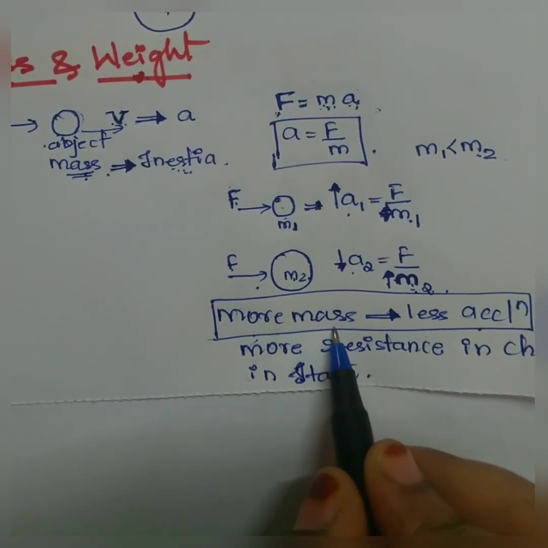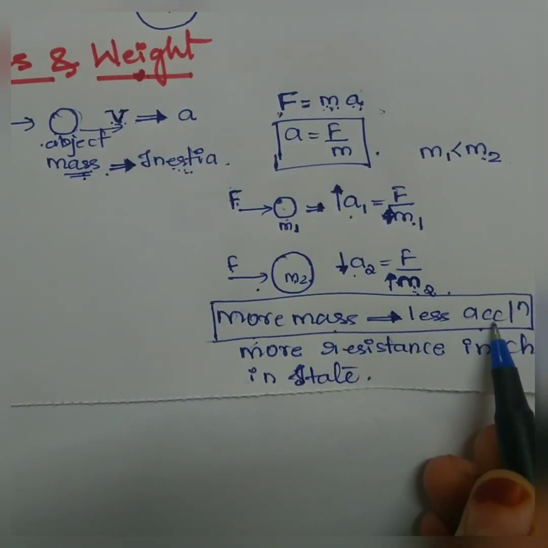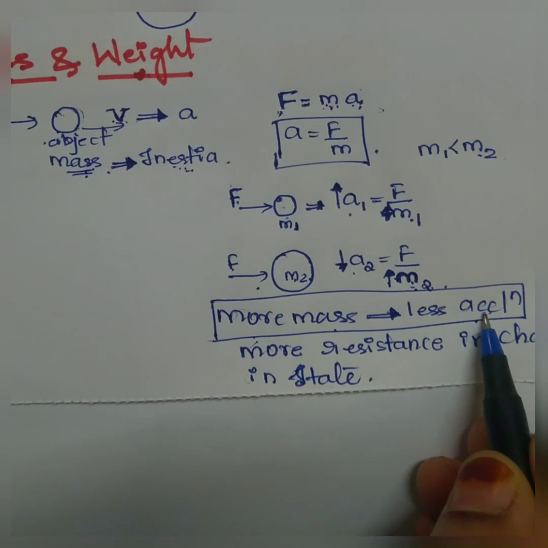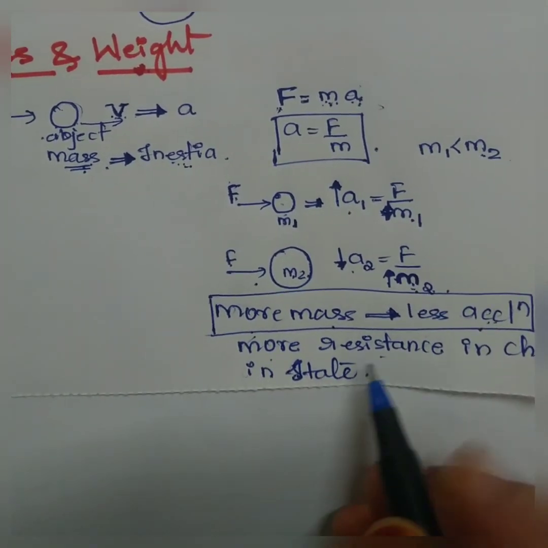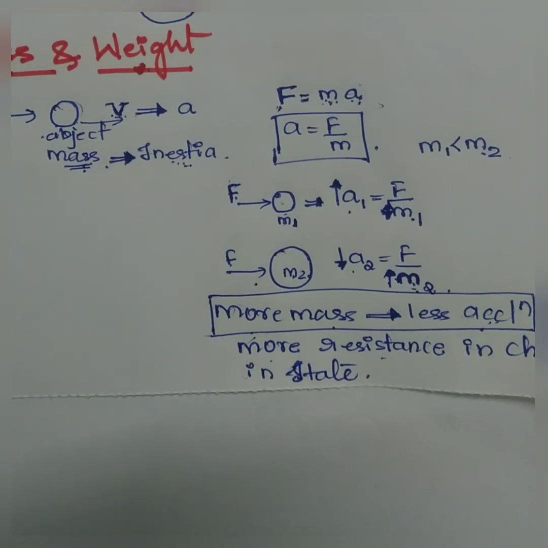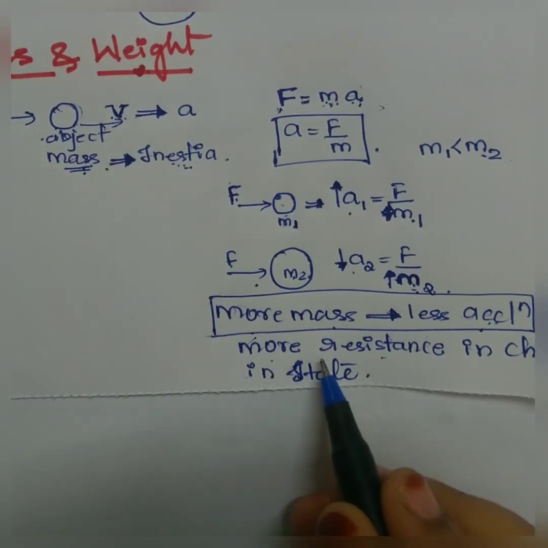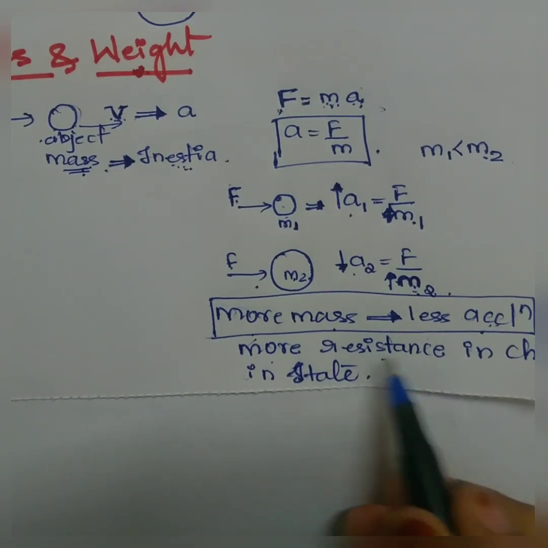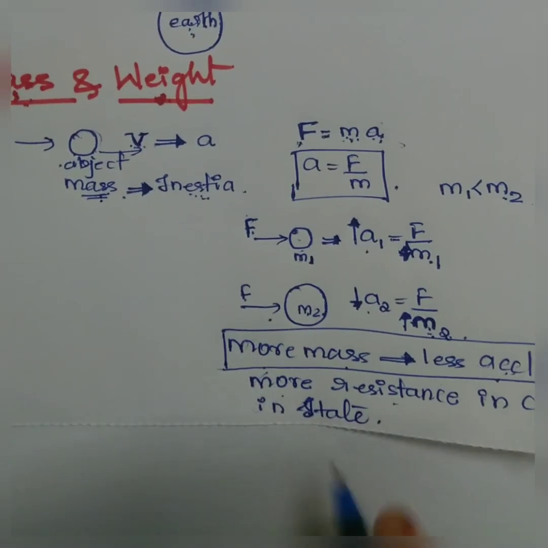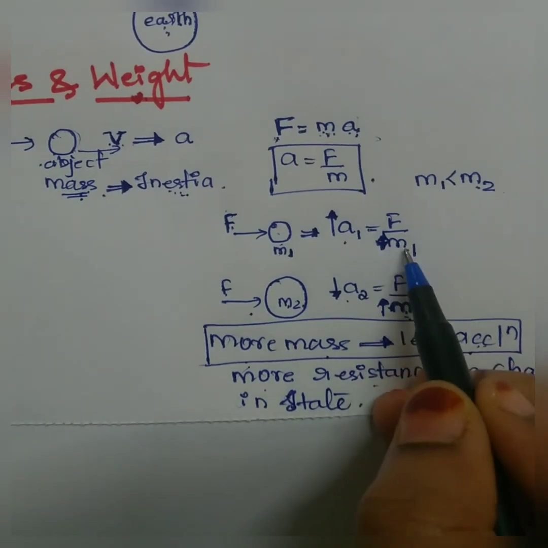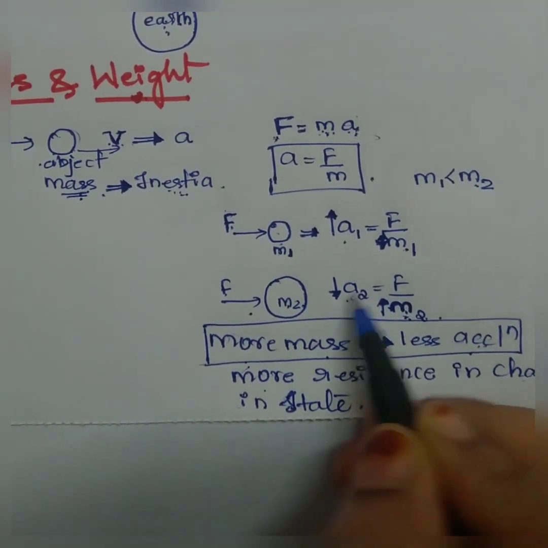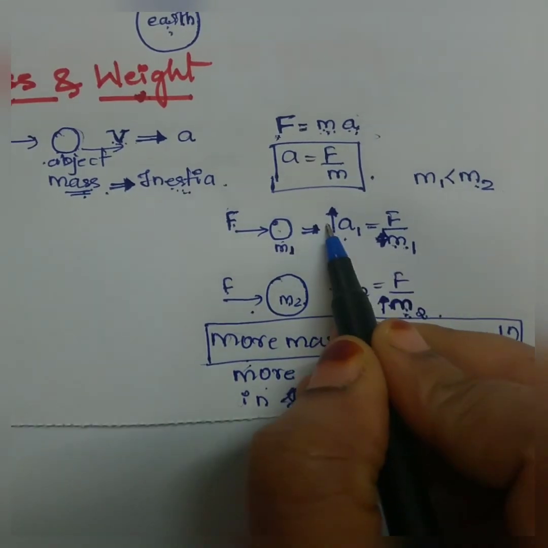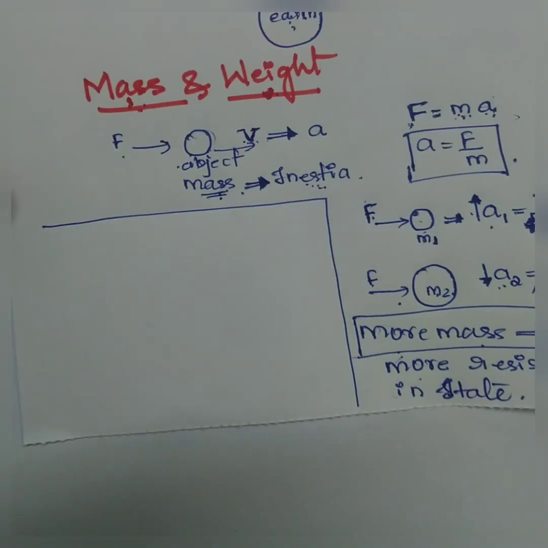If it is more mass, then the acceleration is less. If the acceleration is less, we can say more resistance in change in the state. So you cannot easily change the state of the object, okay? You need to apply a large amount of force in order to change the state. Hope you have understood this relationship. That is, if the mass is heavier, then acceleration will be less. If mass is lighter, then acceleration will be more.